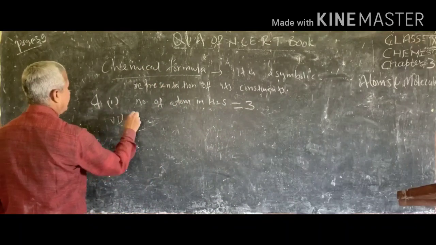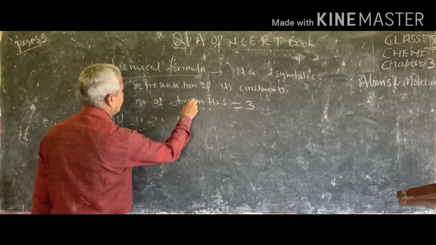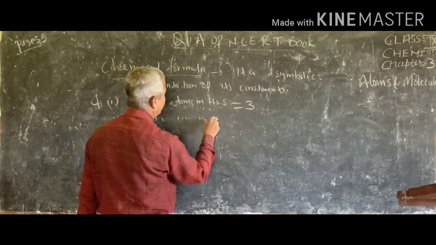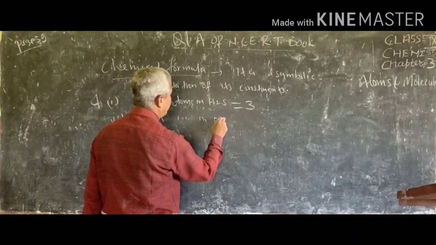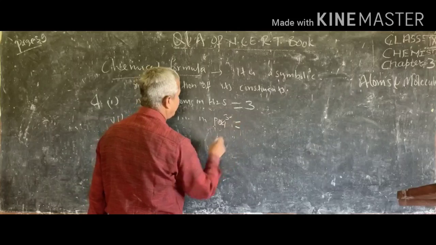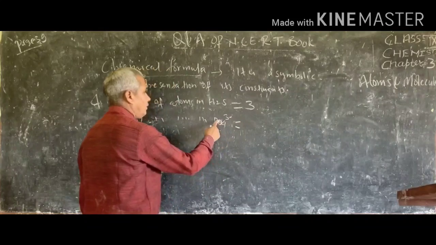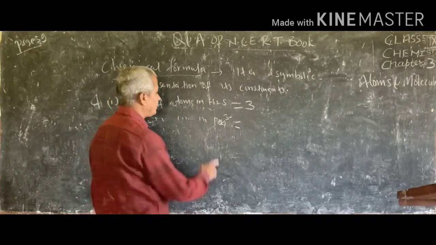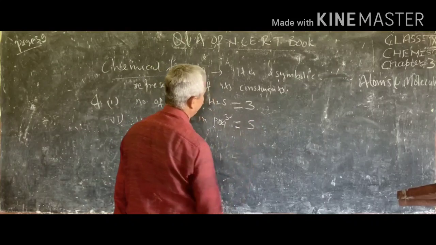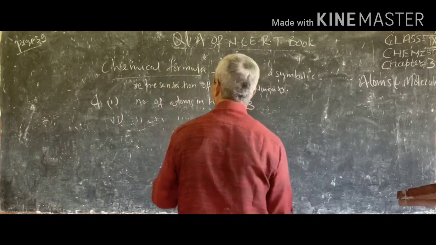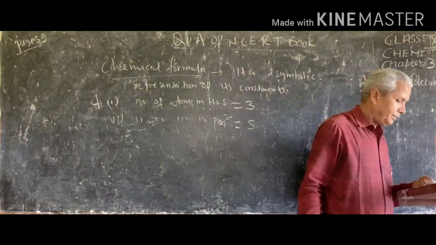And the number of atoms in PO4 3 minus will be 4 of oxygen atom and 1 phosphorus atom, it will be 5. So this is the answer of this page.